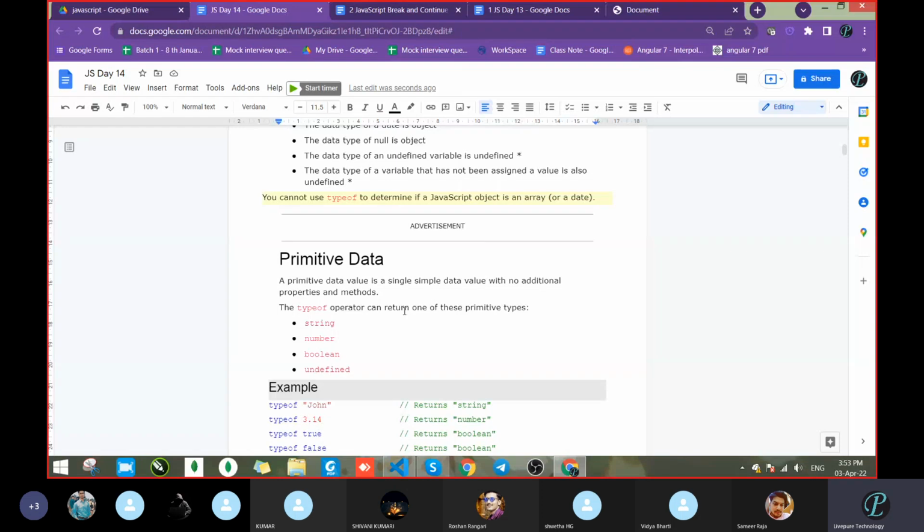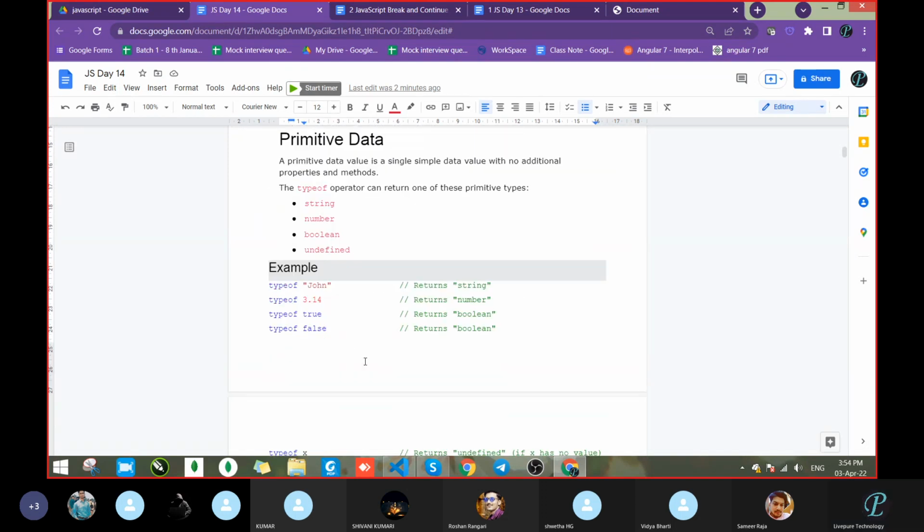So next is the primitive data type. What is a primitive data type? A primitive data value is a single simple data value with no additional properties and methods. And the typeof operator can return one of these primitive types. Means when we check the value, it will give string, number, boolean, undefined, like that. It will not give object or array like that. Function does not come under primitive.